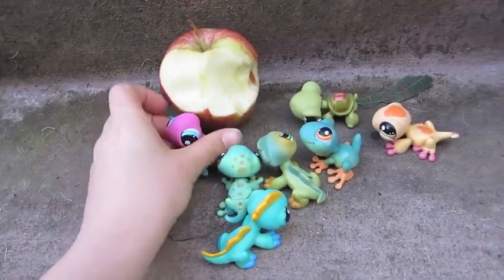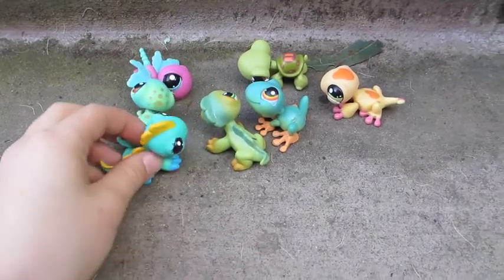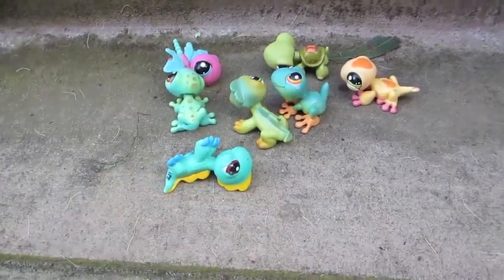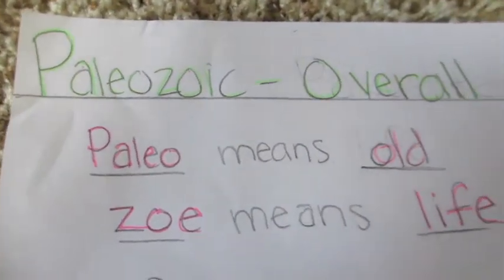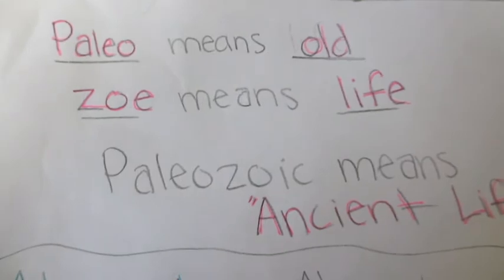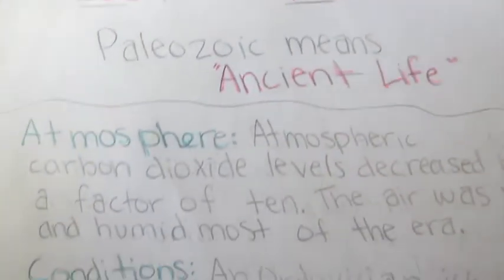So, when they finished eating, the food source goes away, and then all of these die of starvation. The end. Overall, the Paleozoic. Paleo means old. Zo means life. So Paleozoic means ancient life.